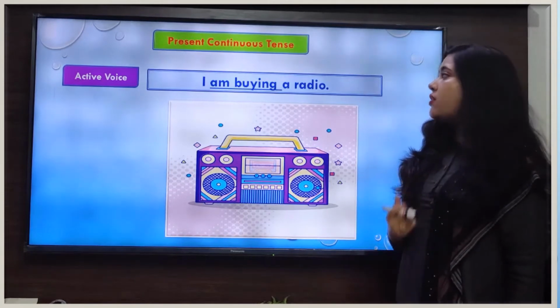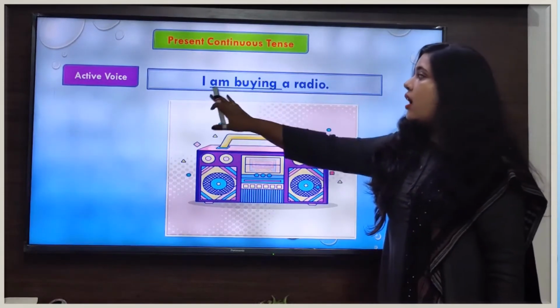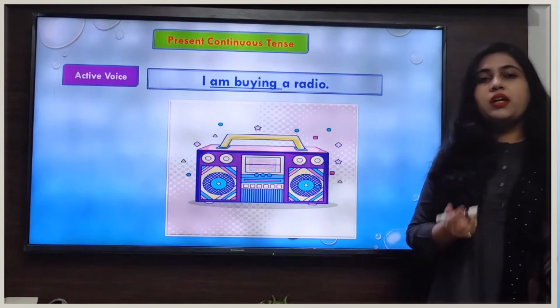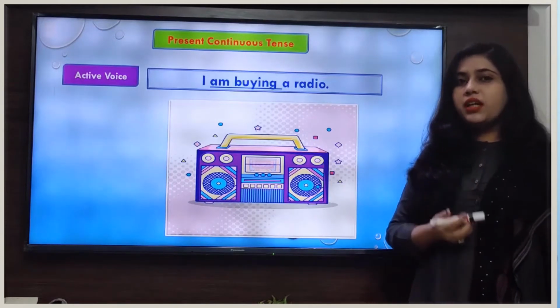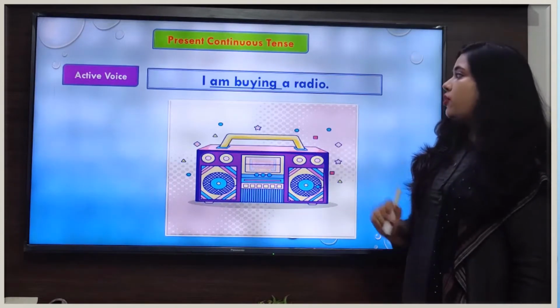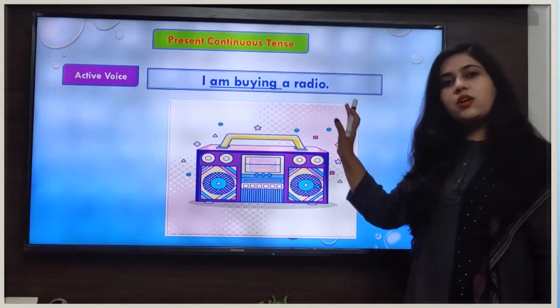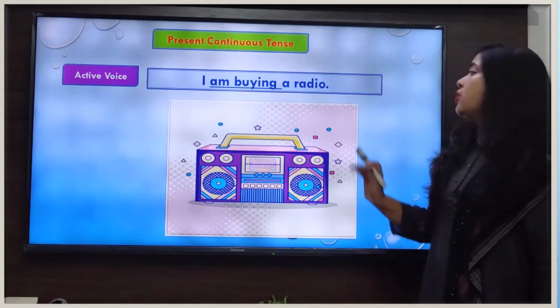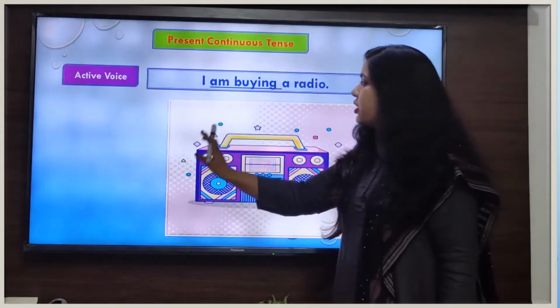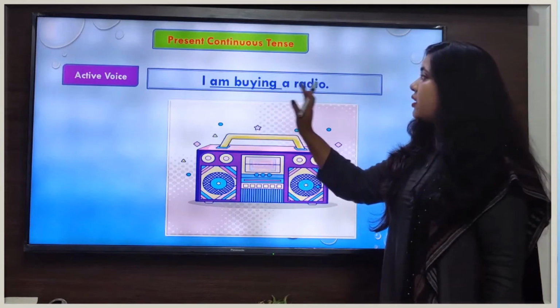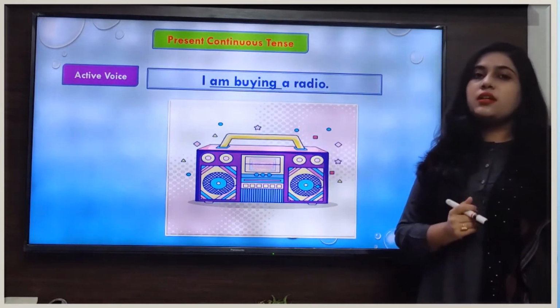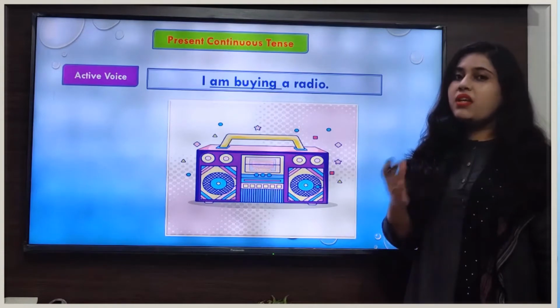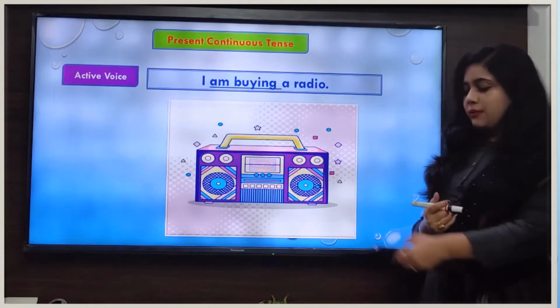And if I ask the question after the verb, I am buying what? Then what answer I will get? I will get the answer, a radio. Which means a radio is the object of the sentence here. So in this sentence, I is the subject, am buying is the verb, and a radio is the object of the sentence here. Now we see the passive form of this sentence.